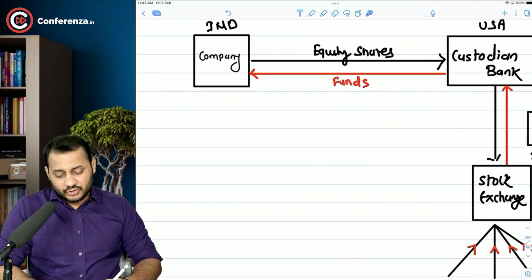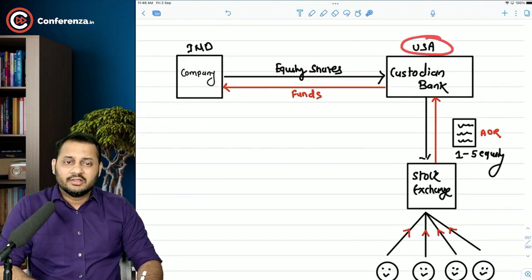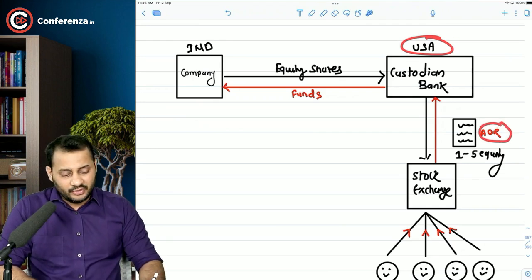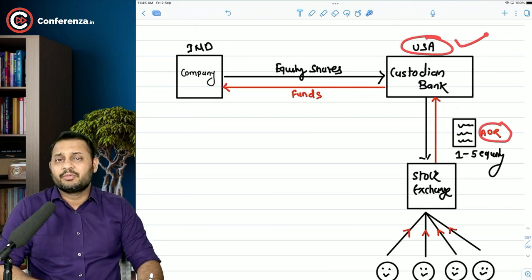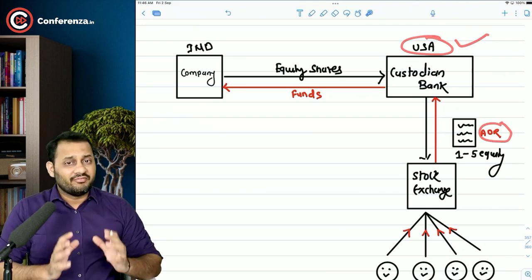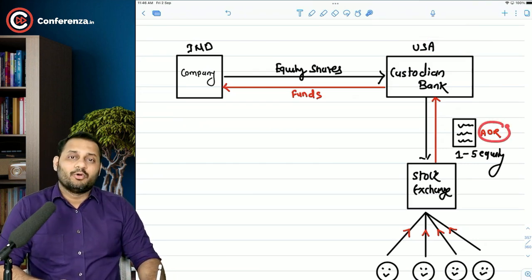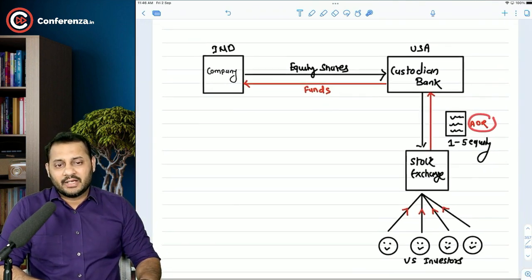So if we are doing this in America, then these receipts will be called American Depository Receipts. And if we are following the same procedure in another country, if we want to raise funds from another country, those will be called Global Depository Receipts. Global Depository Receipt. So what will happen, I will tell you.